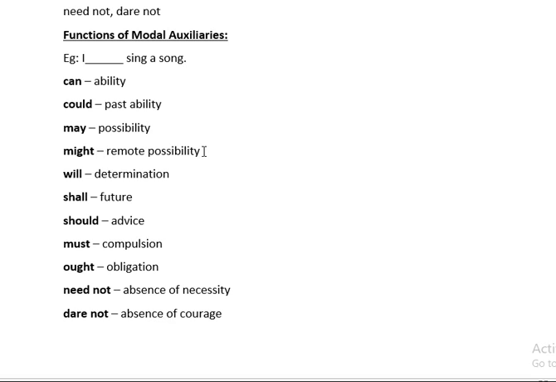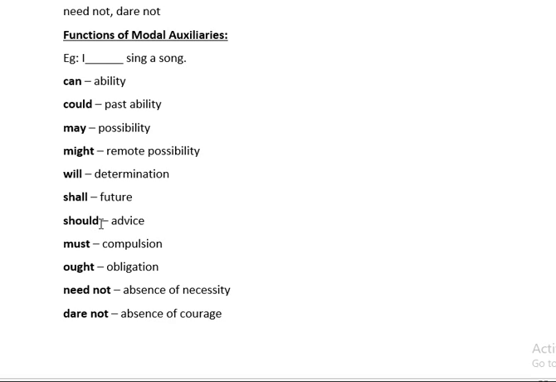Remote possibility here means what? I am not sure whether I will sing or I may not. I may sing or I may not. So, might indicates remote possibility. If I say, "I will sing a song," it shows my determination, my willingness that I am going to sing a song. If I say, "I shall sing a song," it indicates simple future tense, that in future I shall sing.